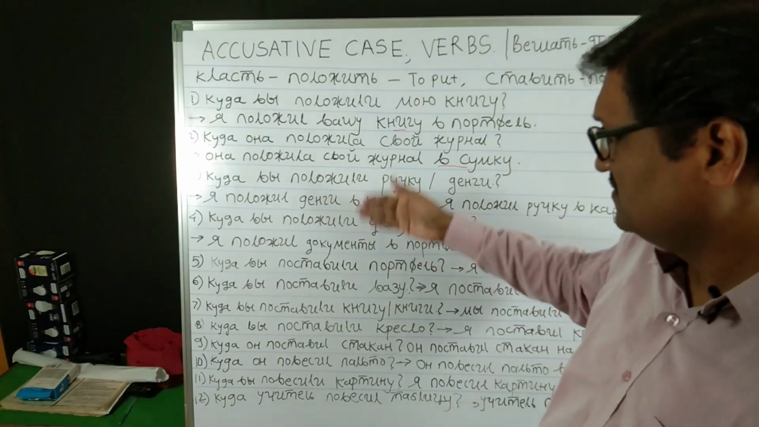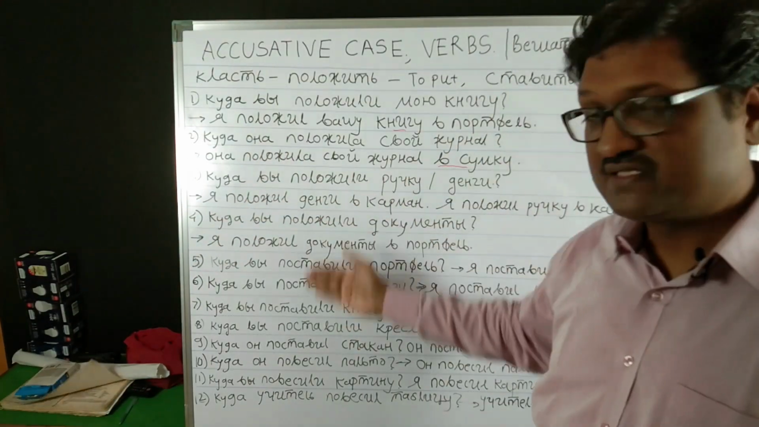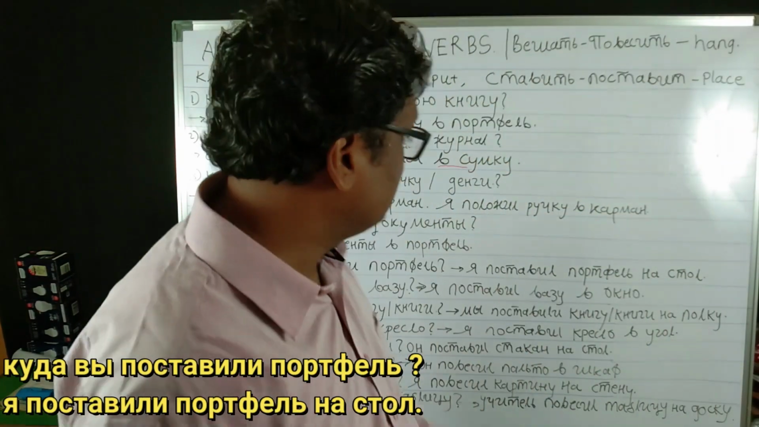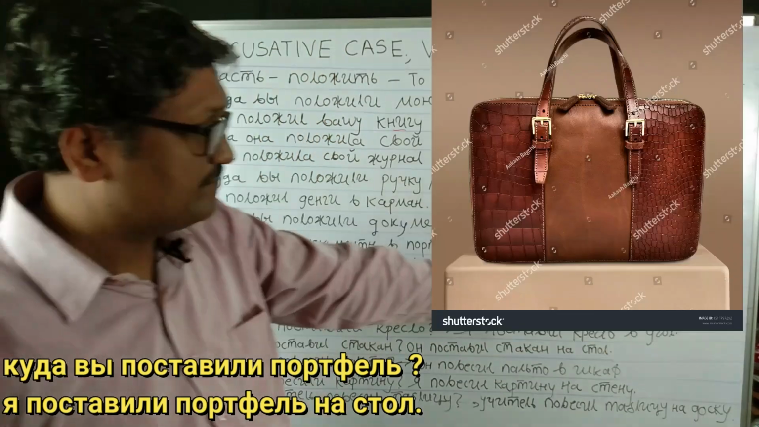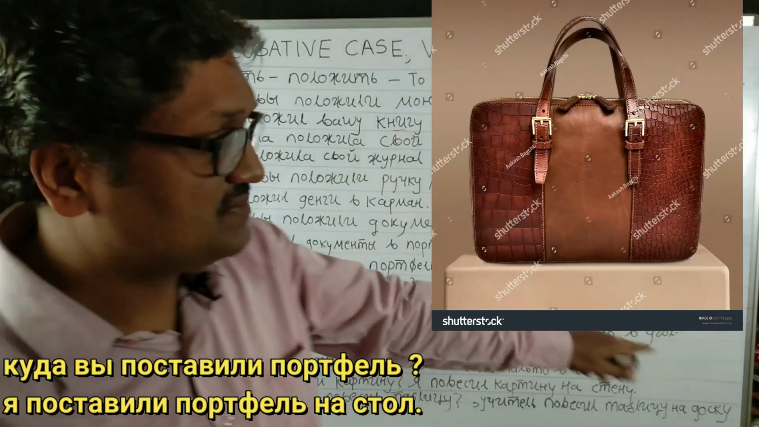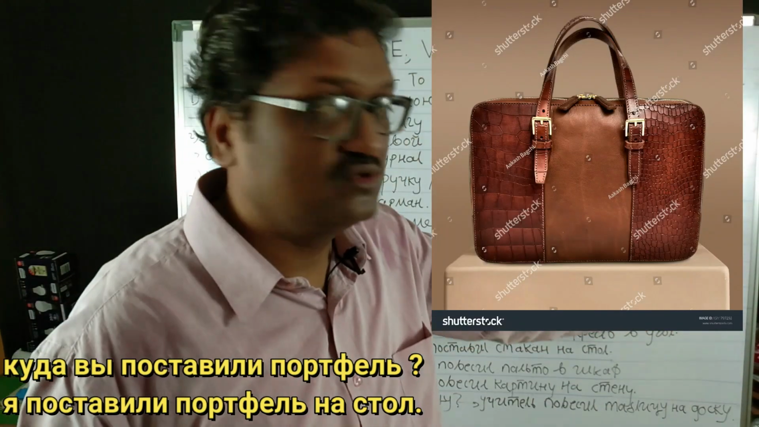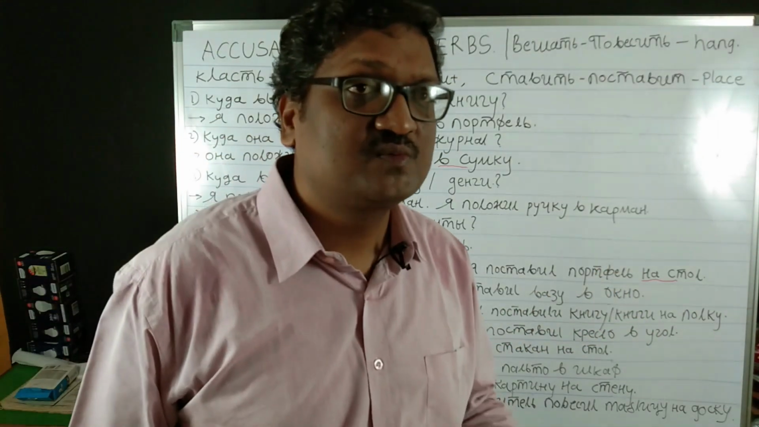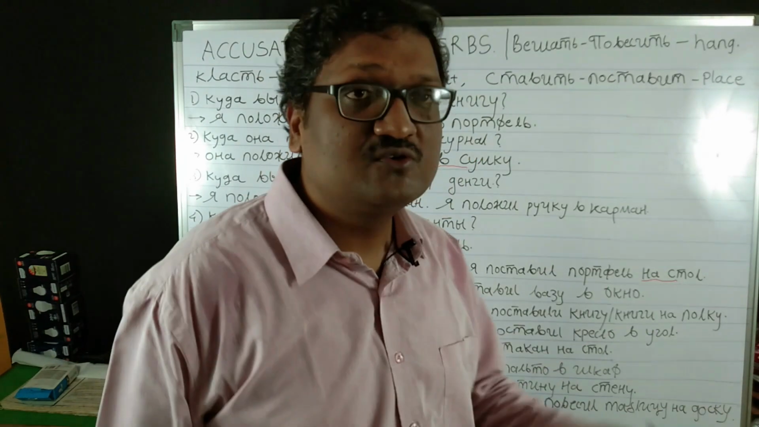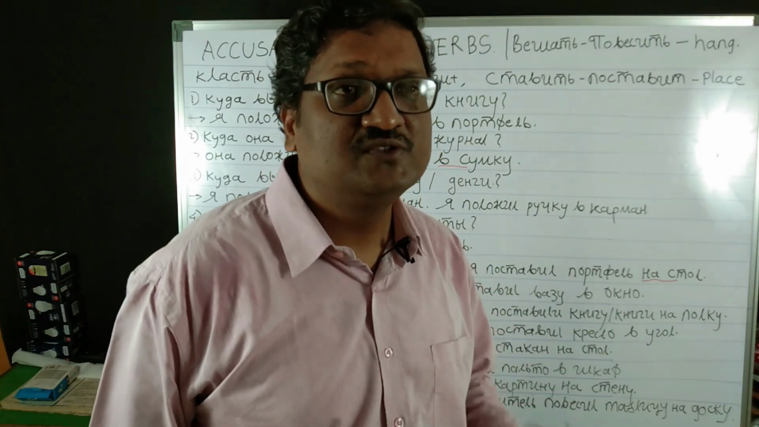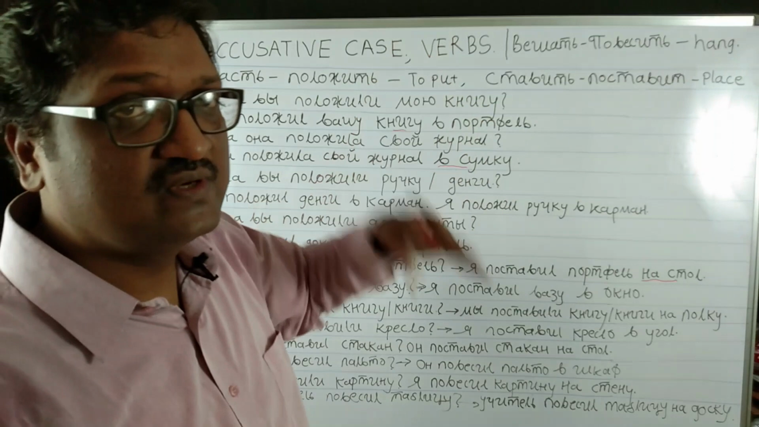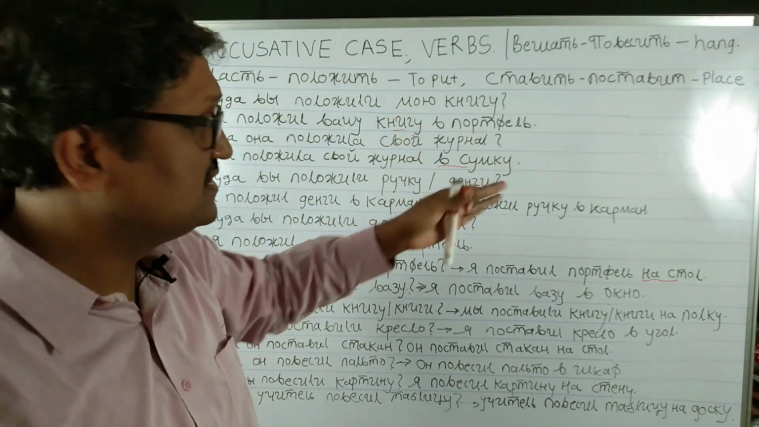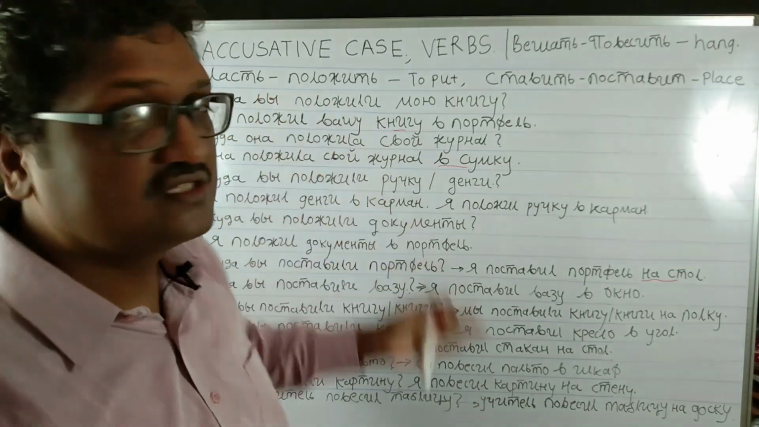Similarly, now we will see stavit, pastavit. Kuda vi pastavili portfel? Ya pastavil portfel na stol. Na stole would be the prepositional case, but here it is na stol because stol is a masculine noun. Usually people think that whenever a preposition comes, we have to use the prepositional case. That is the main confusion which we have to avoid. That is why these verbs are specially discussed in Russian: these are the verbs which take the accusative case and answer the question kuda.